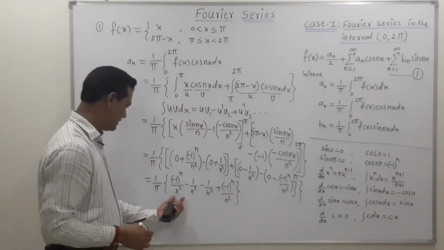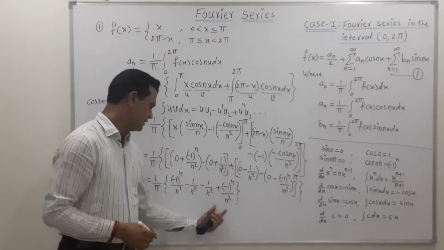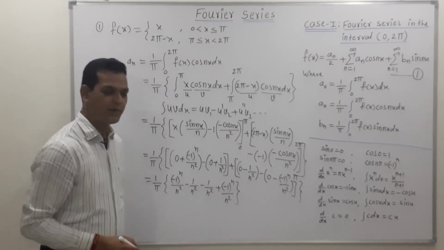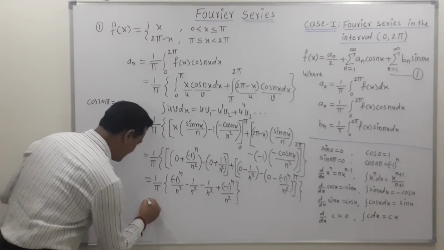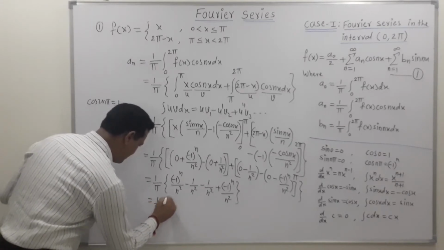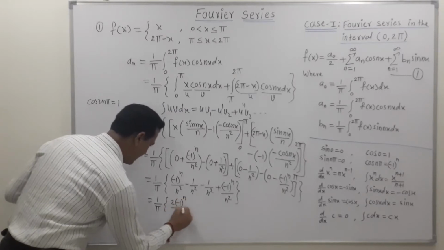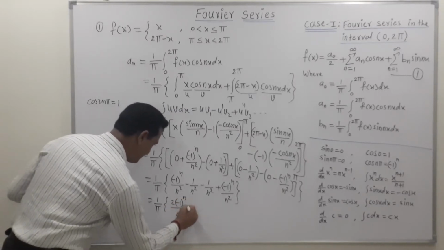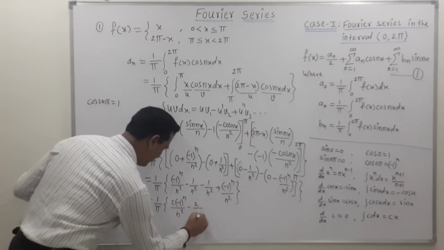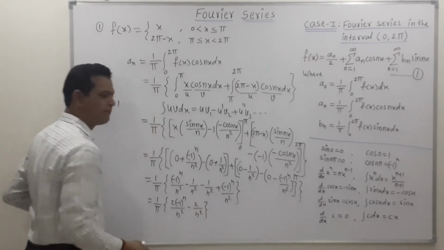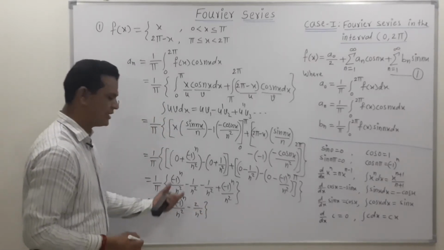Now here observe that this term is repeated twice. Again this term is also repeated twice. So we can write next step as 1 upon pi. Then this is 2 time minus 1 raised to n upon this is n square minus 2 time 1 upon n square. So in this way we get the expansion of this term.